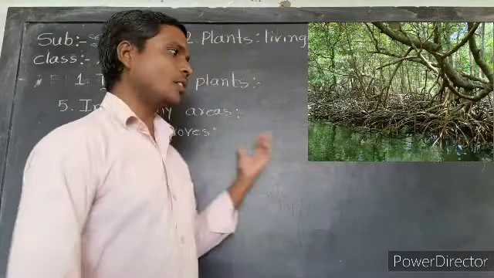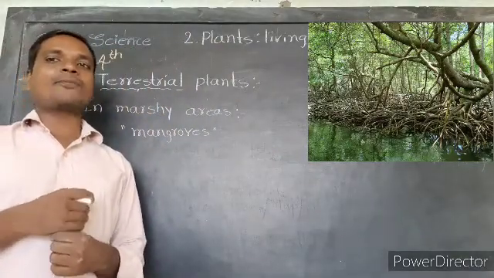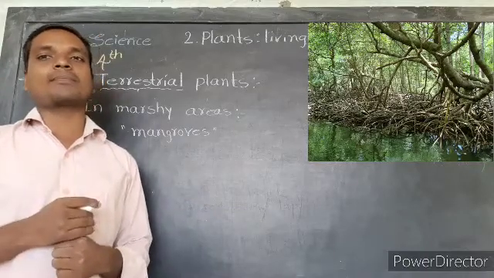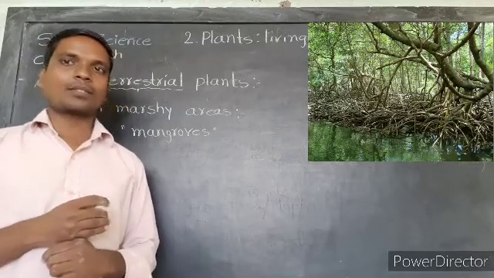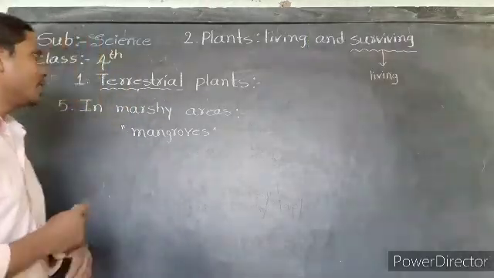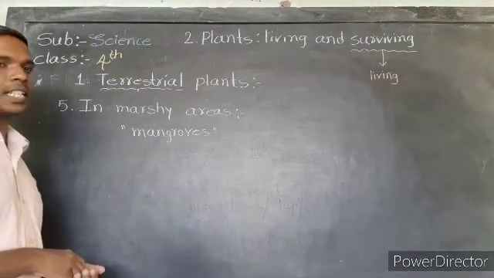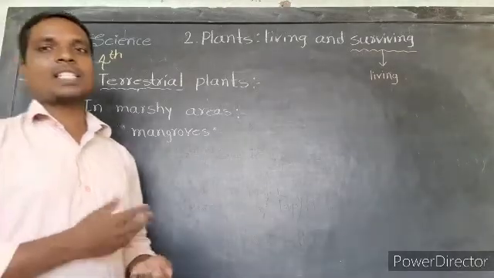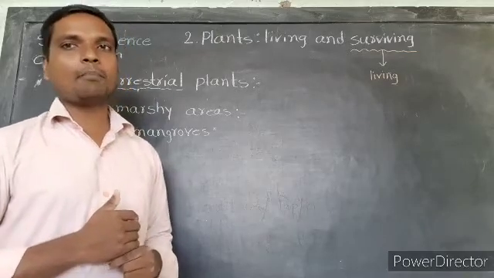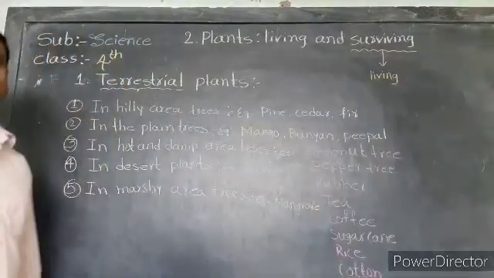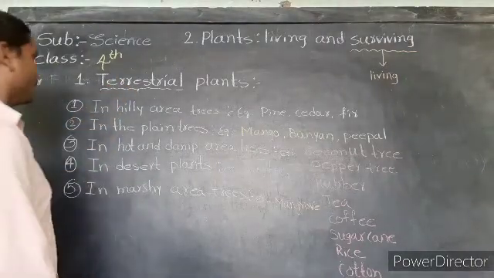Okay, the mangroves have a special type of roots. This type of roots are called breathing roots. So these are the terrestrial plants. There are 5 types of terrestrial plants. Okay, so once again I will explain these types of terrestrial plants.